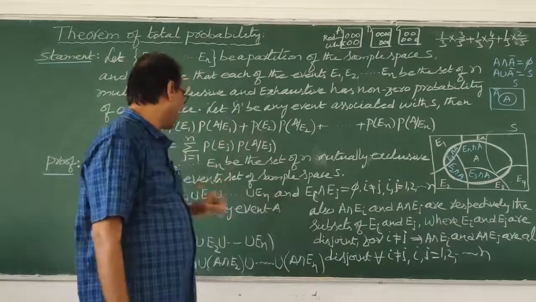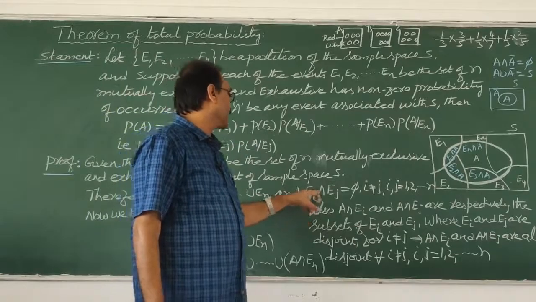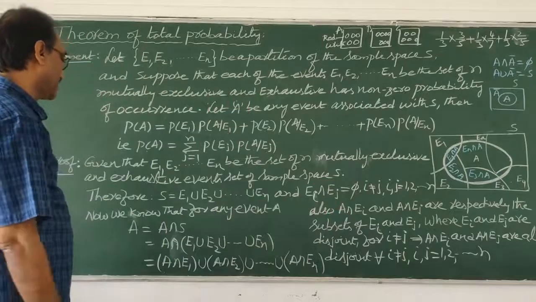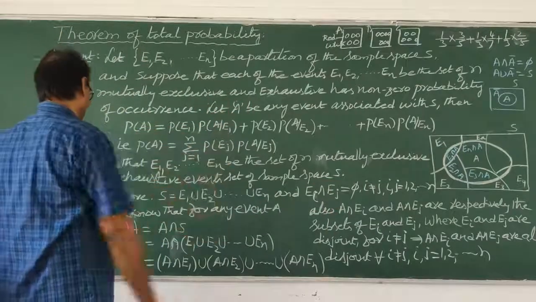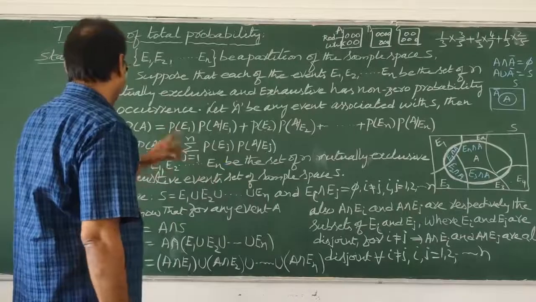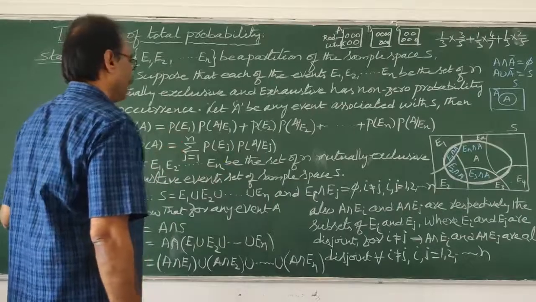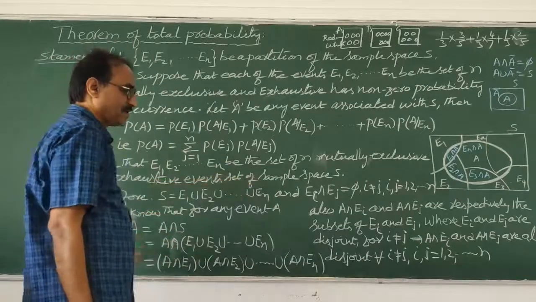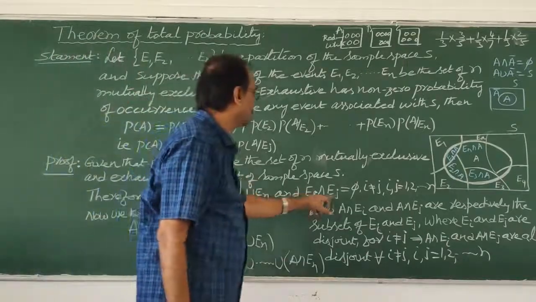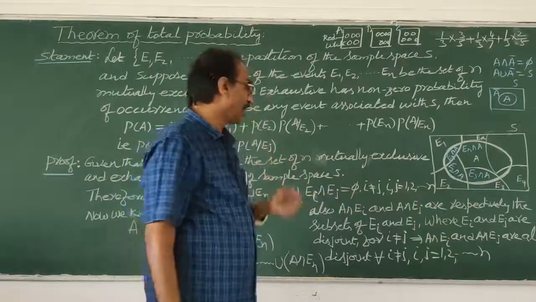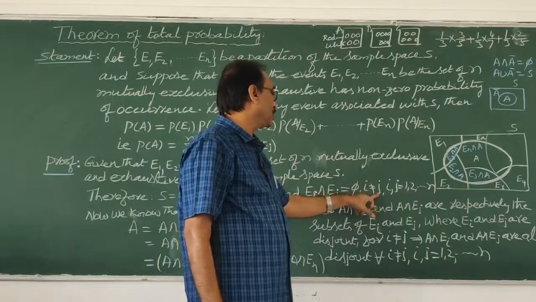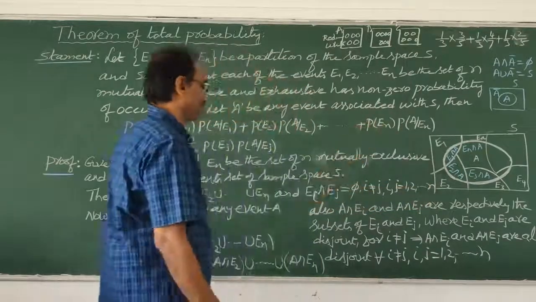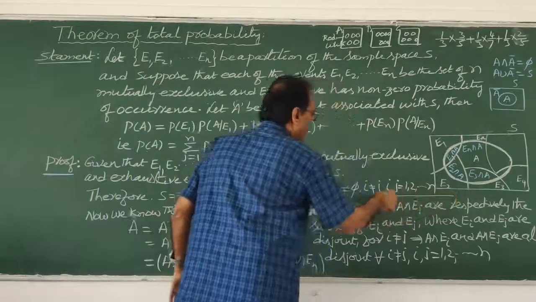And what I wrote here, and Ei intersection Ej, you keep like that. And Ei intersection Ej is equal to phi, I said. And what is said now? i is not equal to j, where i, j is equal to 1, 2 and so on up to n. That is what is there. Okay? Not to get confused.